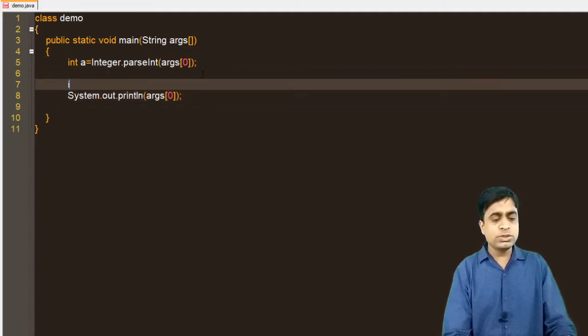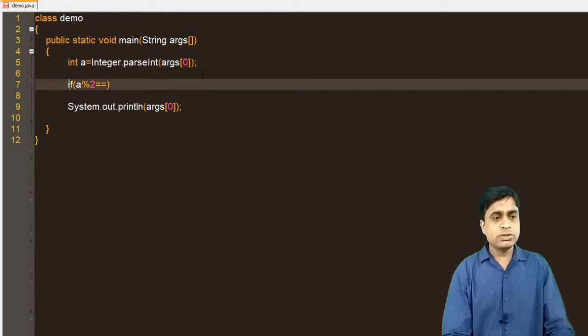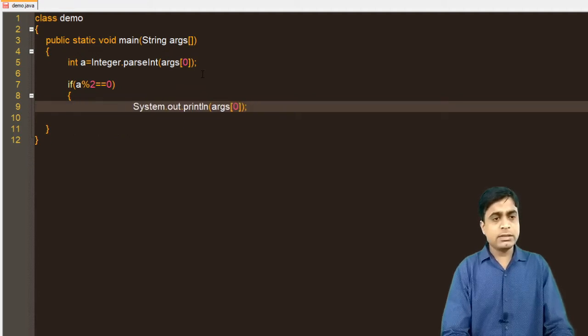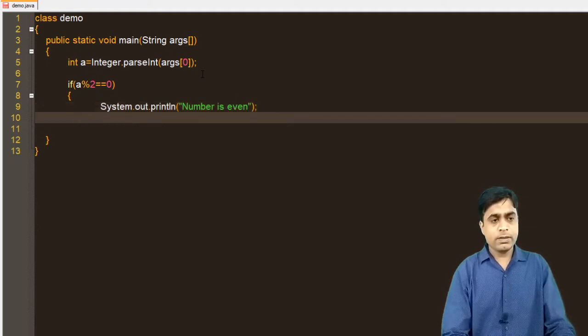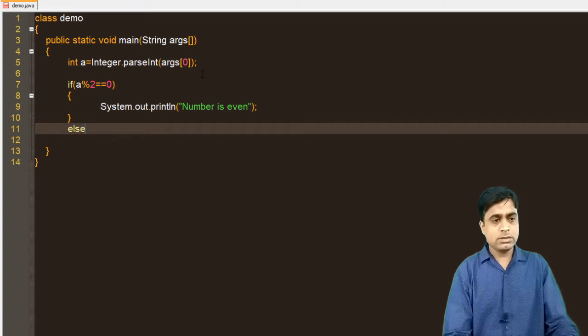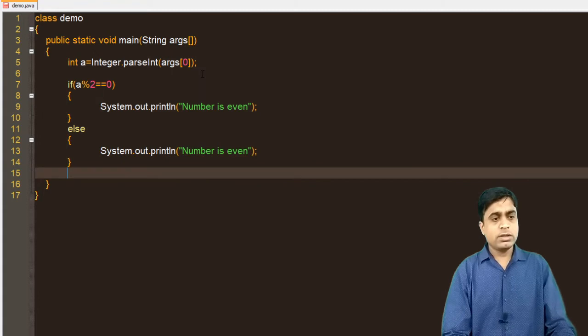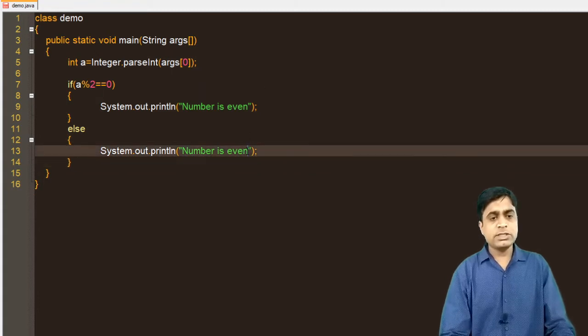Now I want to use it. Suppose you want to check whether this number is even or not. So I am writing the code: if a mod 2 is equals to 0, then print the number is even, or else, I am just copying that particular code, otherwise the number is odd.